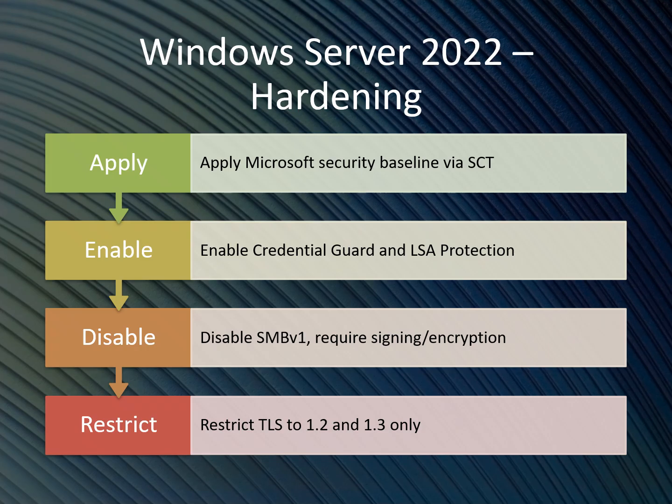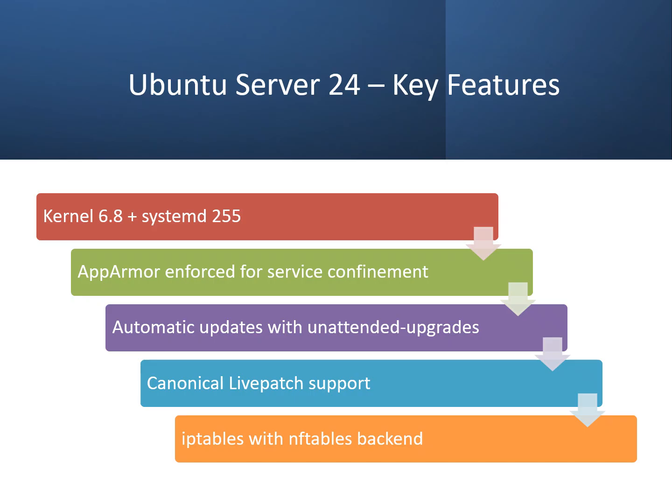Keep only TLS 1.2 and 1.3 enabled to prevent downgrade attacks. By taking these actions, you can reduce the server's exposure to credential theft, network exploitation, and insecure communications.